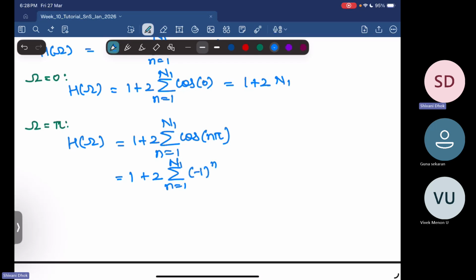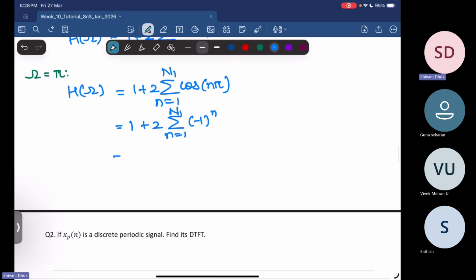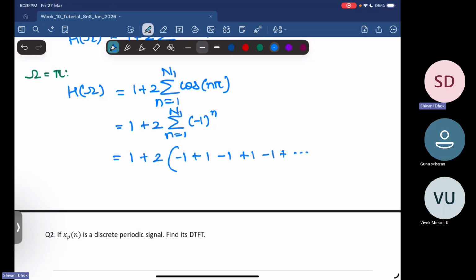So if n is even, it is plus. If n is odd, it is minus. So I can write this as 1 plus 2 times minus 1 plus 1 minus 1 plus 1 minus 1 and so on till minus 1 to the power n1, like this.